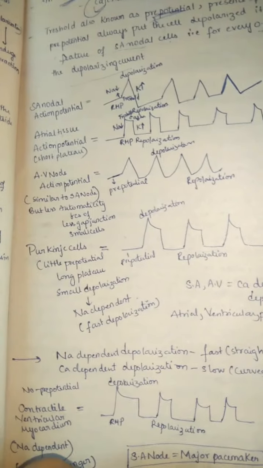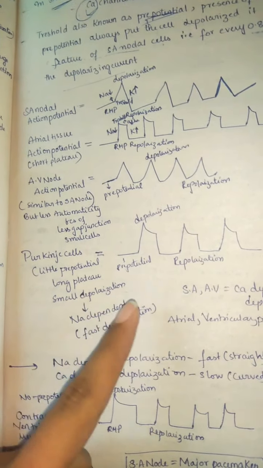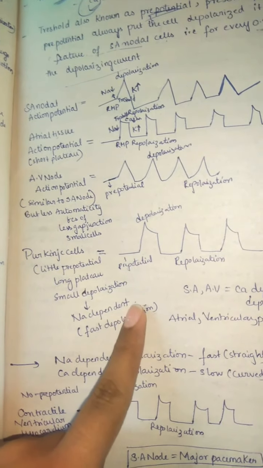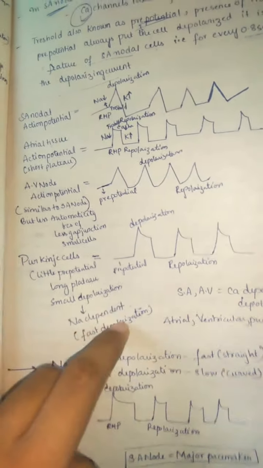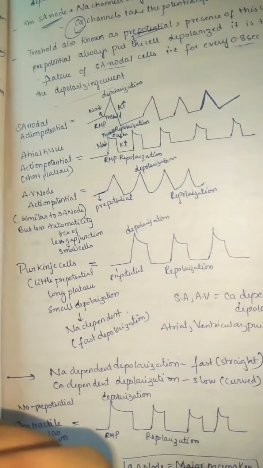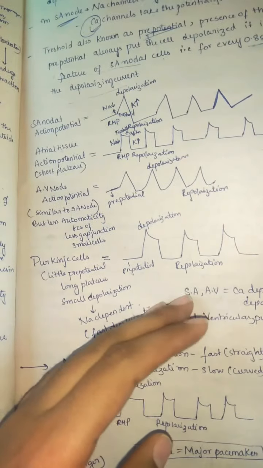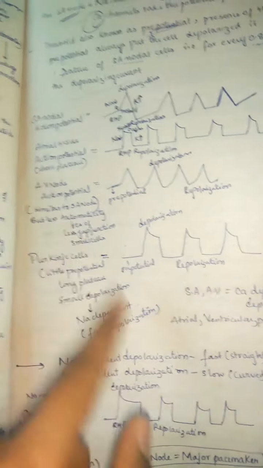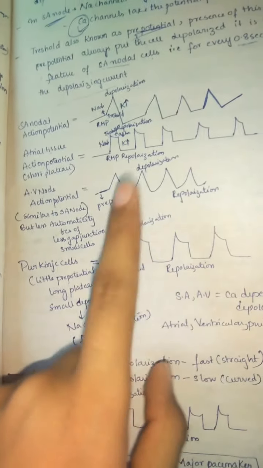And now let us see the Purkinje cells. So Purkinje cells have little prepotential, but long plateaus are seen and small depolarization, that too sodium dependent depolarization, and they are mainly having fast depolarization. Hence you can see the Purkinje cells are called fast conducting fibers when compared with the SA node and AV node. SA and AV node are slow conducting fibers, whereas Purkinje is fast because they have a sodium dependent fast depolarization. So same here also plateau is seen.